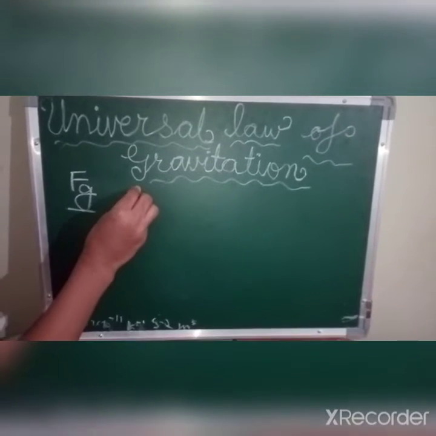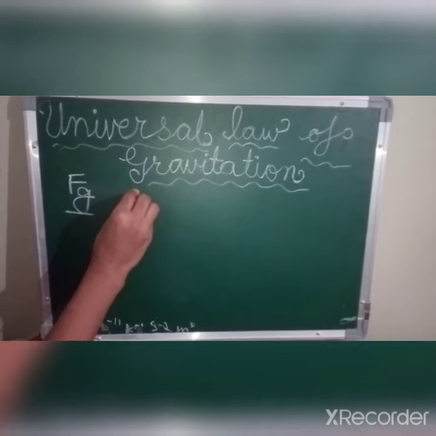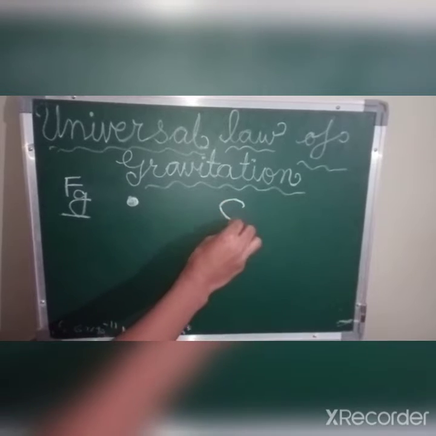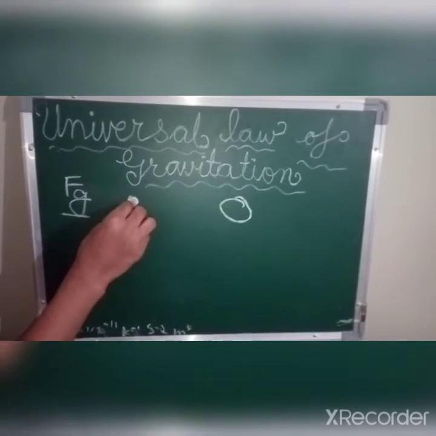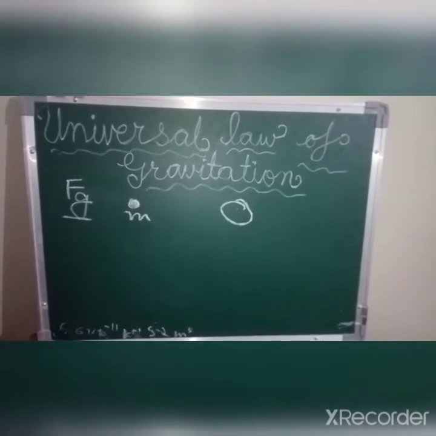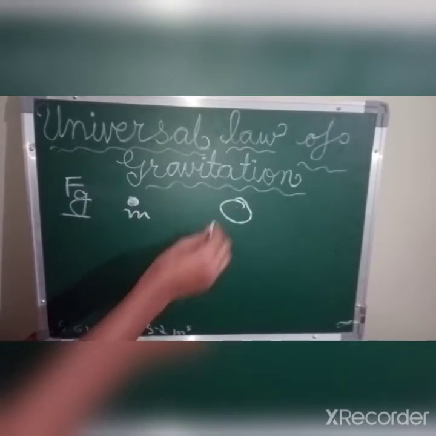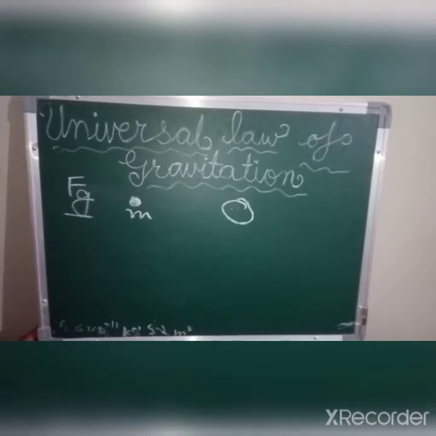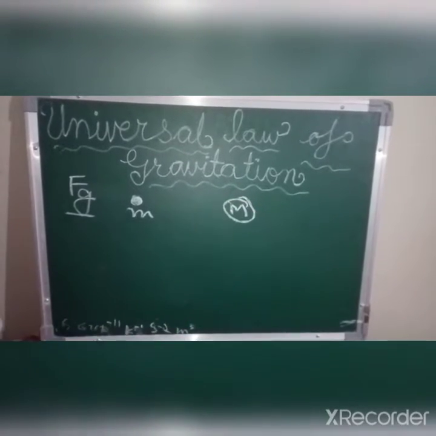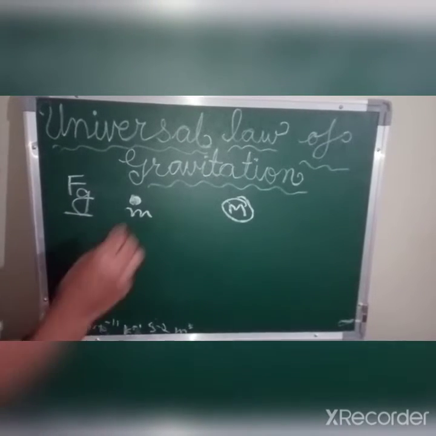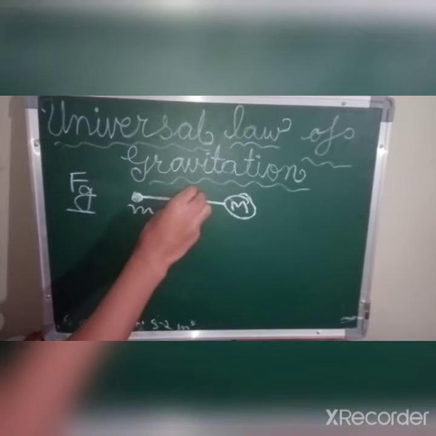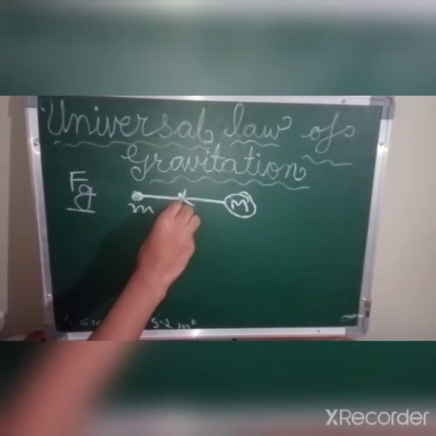Suppose we take two particles. This is one of them, and this is another. This is the smaller one, and this is the bigger one. The mass of the small body is supposed to be m, small m, and the mass of this larger particle is to be taken as capital M. So now an attractive force will be acting between these two bodies, that is the force of gravitation.